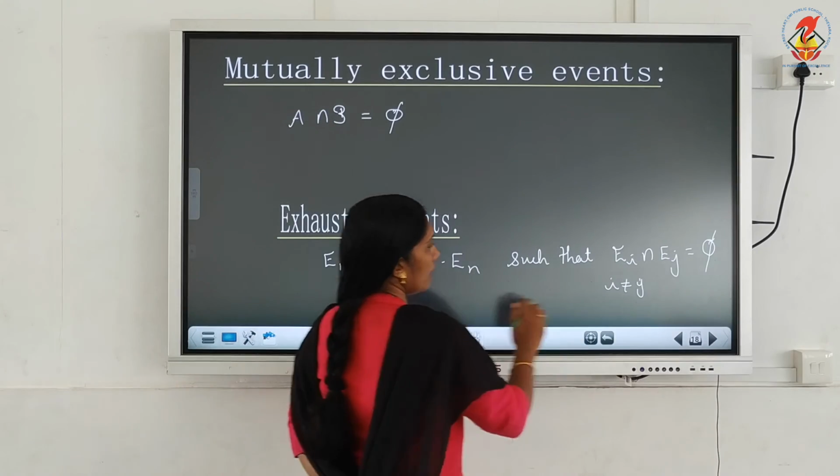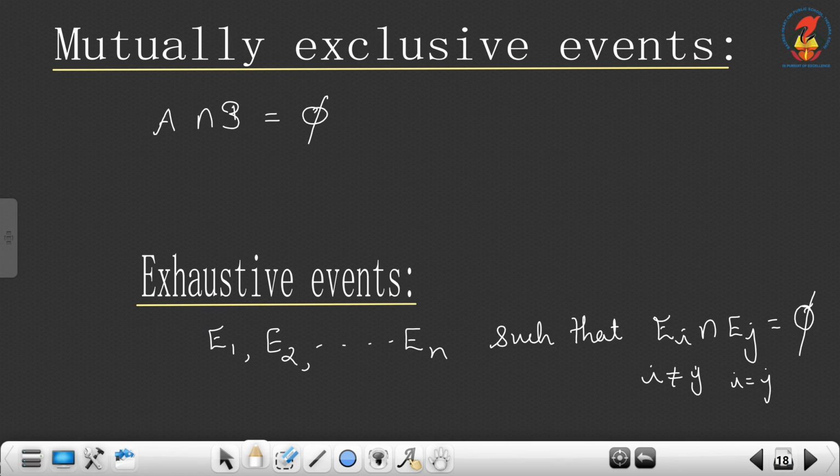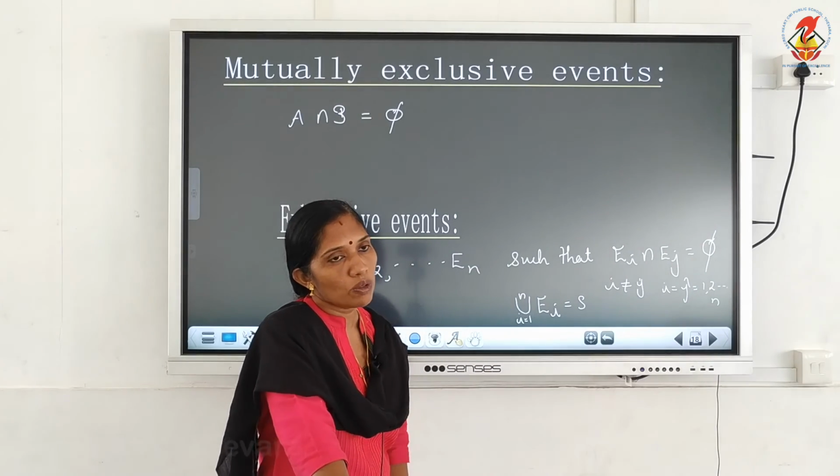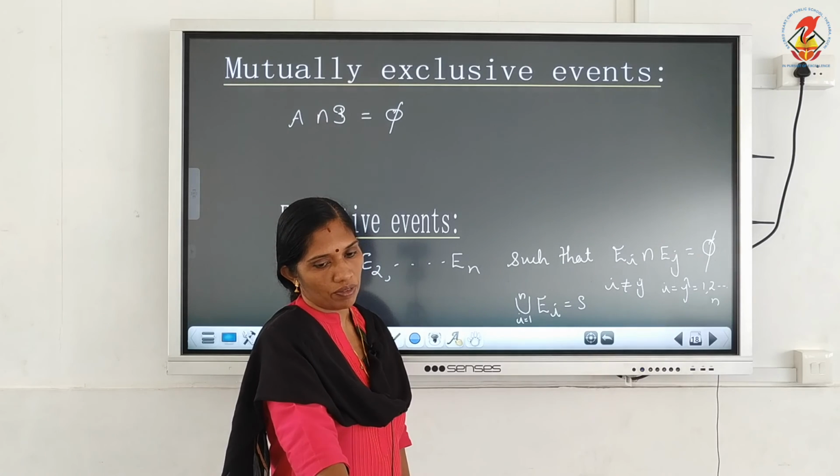Here we have N events, i equal to j equal to 1, 2, 3 up to N. But in this particular case they are not equal, and at the same time union of Ei is equal to S, where i is from 1 to N. So in this case we can say that these events are mutually exclusive and exhaustive.